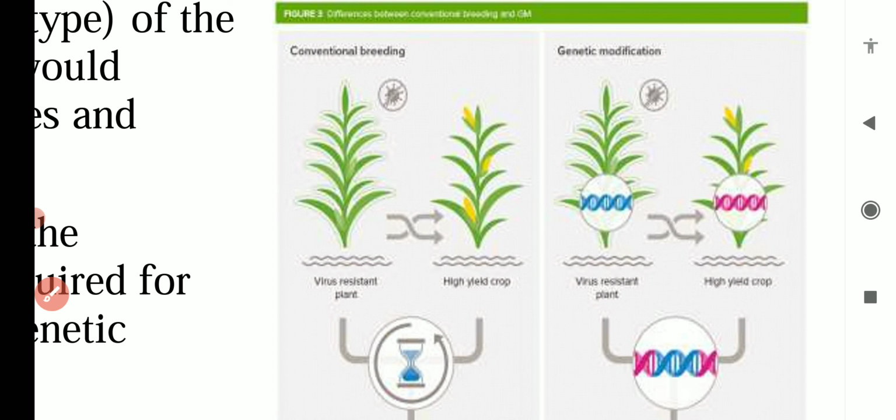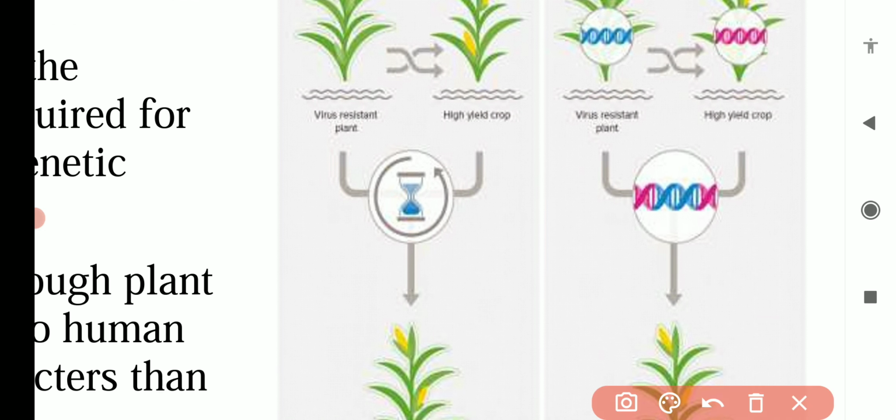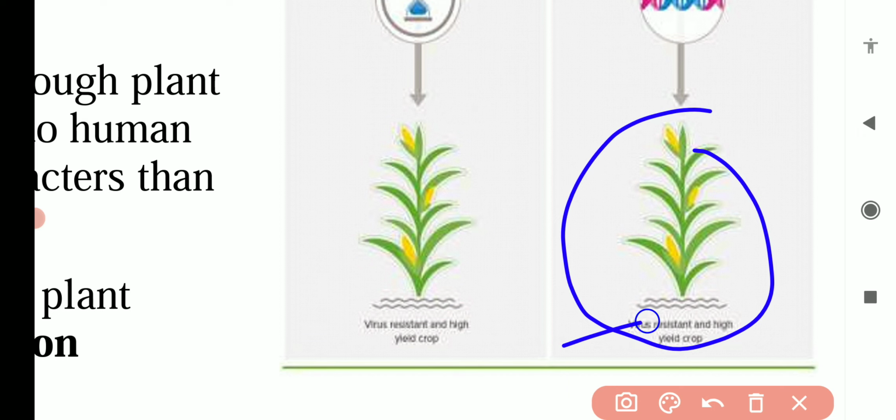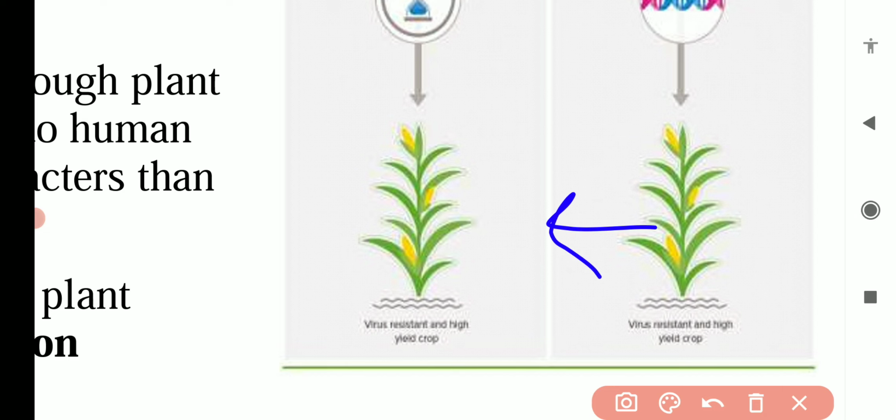So we can transfer both these characters into one single plant, and we can make a single plant which has the virus resistance gene and also the higher yielding genes. So this plant which we make by using the plant breeding method will have both characters, both genes.